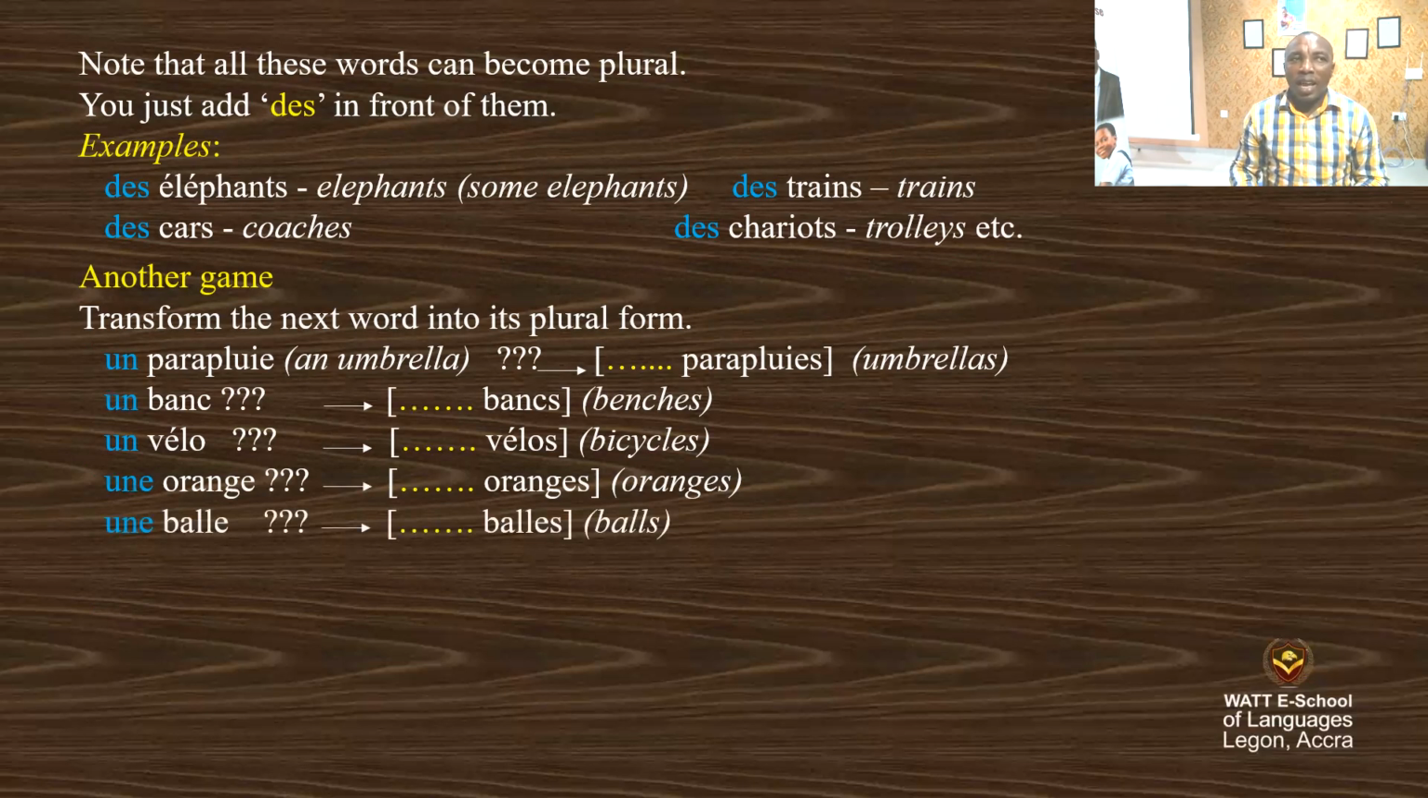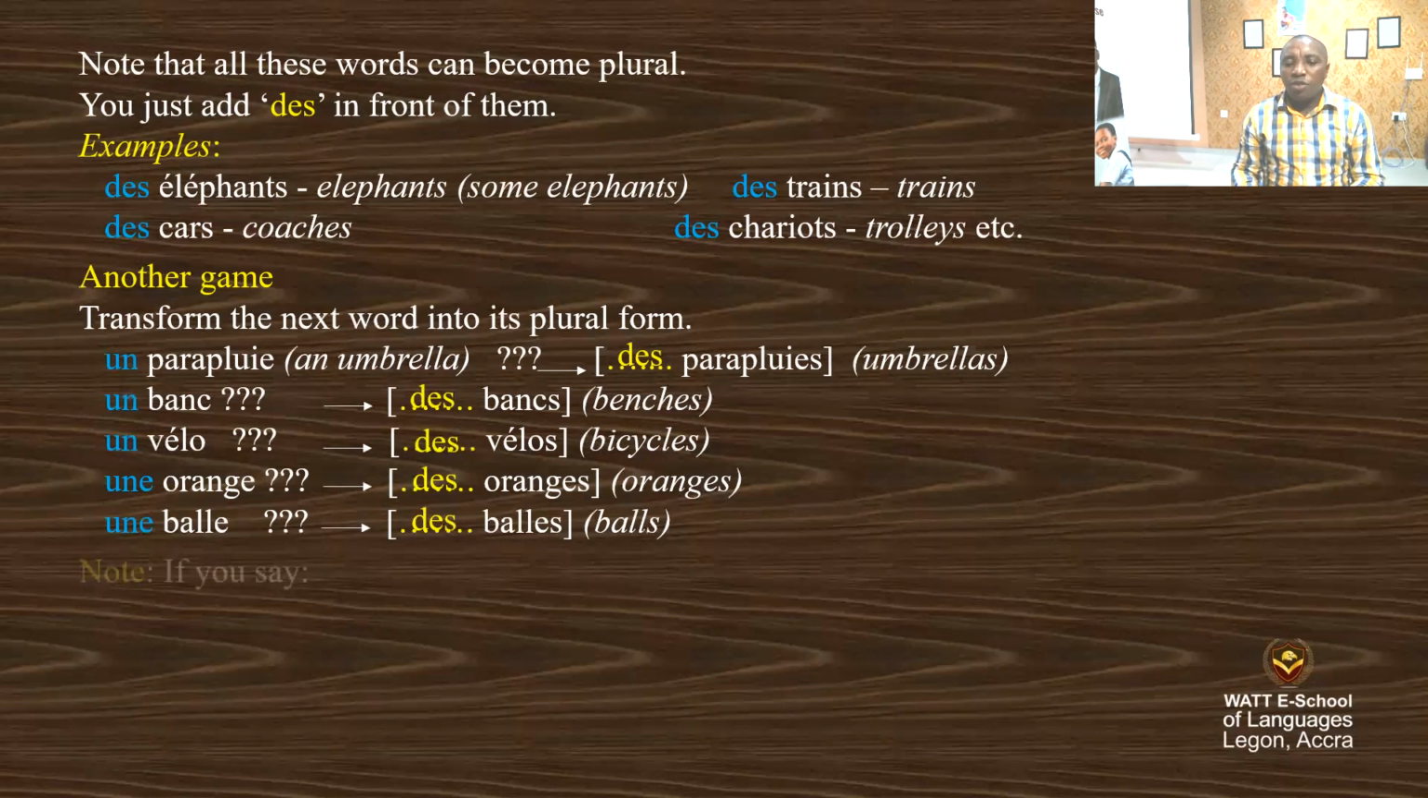So you say un parapluie, des parapluies. Un banc, yes. Good, des bancs. Un vélo, des vélos, that's great. Une orange, des oranges, that's beautiful. Une balle, des balles. You see, the words are now in plural form. So you need a plural indefinite article, which is des.